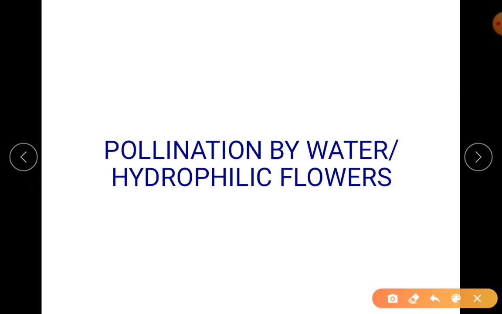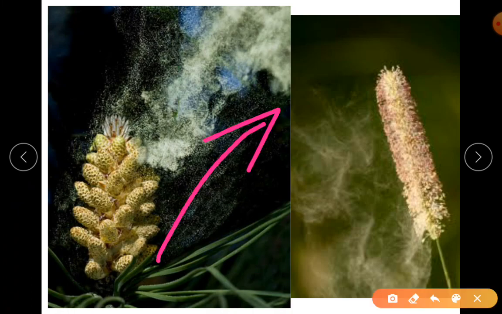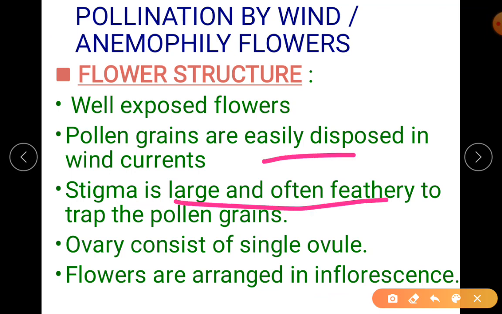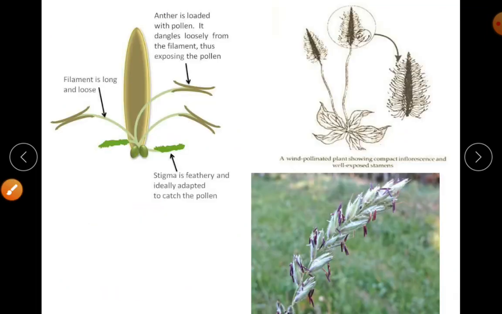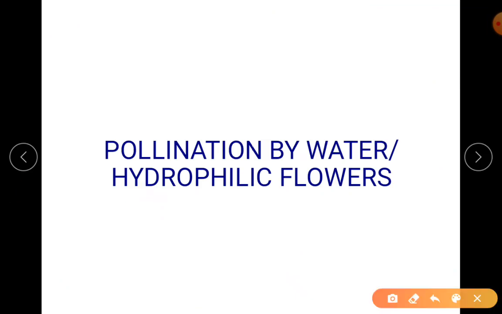So coming to the next type, hydrophilic flowers. You have understood anemophilic: exposed flowers that release the pollen grains directly into the wind currents, and the pollen grain is lightweight, non-sticky and easily carried by wind currents. Flower structures you have already understood. Pollen grains easily dispersed. Stigma large and feathery to trap pollen grains. Ovary with a single ovule. Flowers arranged in inflorescence. So these are all your answers. If it is asked for 5 marks, you should write the whole thing. No diagrams. Directly coming to the next topic, hydrophilic flowers, or pollination by water, hydrophily.